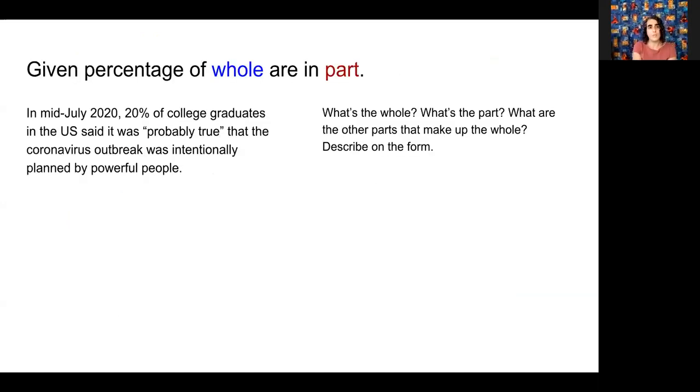Let's just try a couple more examples. Here's a correct statement. According to a Pew Research Center poll, in mid-July 2020, 20% of college graduates in the United States said that it was probably true that the coronavirus outbreak was intentionally planned by powerful people. So I'd like you to take a moment on the form and tell me which is the whole and what is the part, and what would the other parts of this percentage be? Okay.